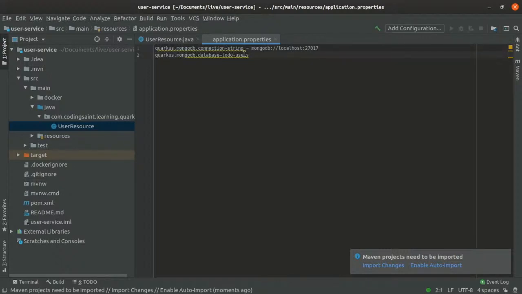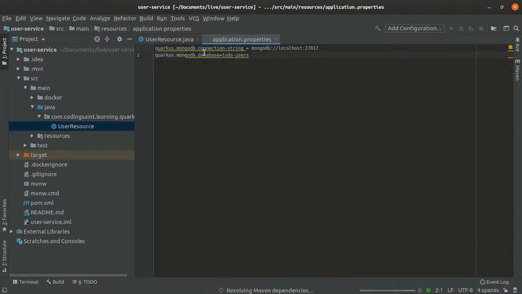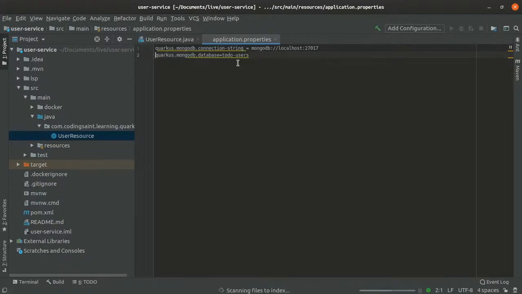Okay, so the first line here says the Quarkus connection string for Mongo, and the second line is telling which database to use. So this is the connection string, and this is the database where we are trying to actually hit. So I already have a MongoDB running here, and a users database is already out there. So we will see how we can perform the CRUD operations onto this particular database with Quarkus. So in order to do that, we'll create a new class. We'll call it user entity.